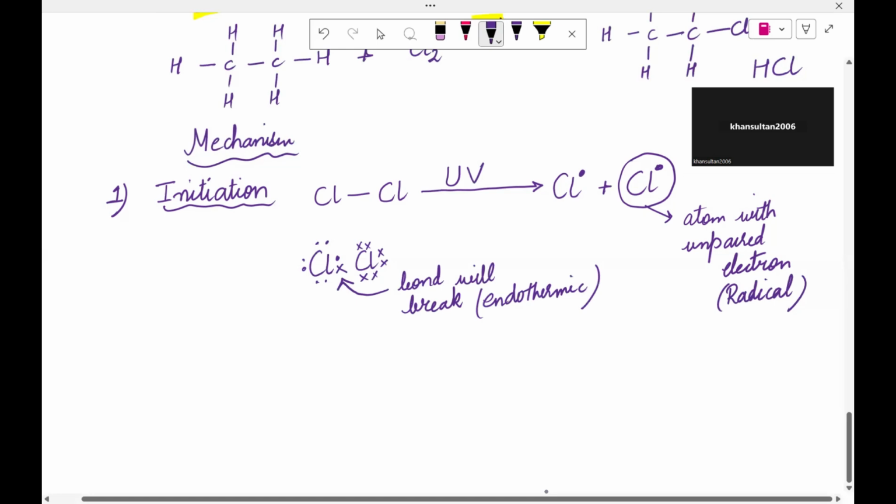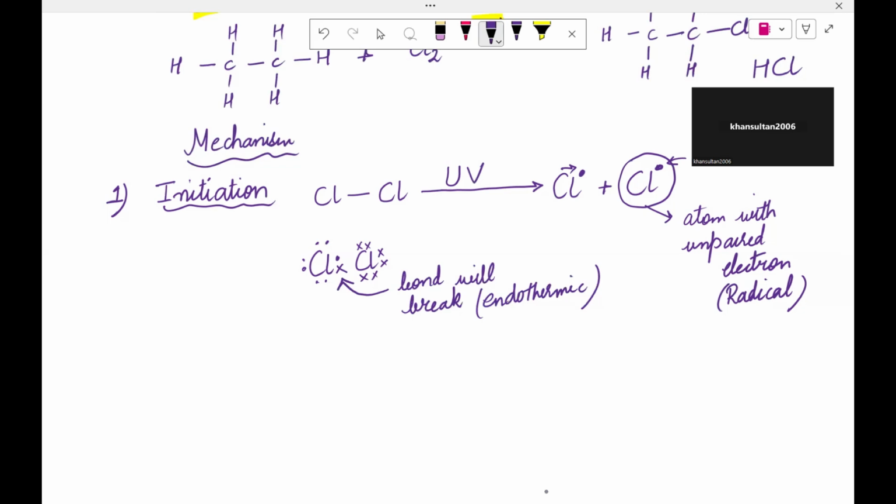So this bond will be broken, and one electron will go towards this chlorine and the other electron would go towards the other chlorine. Is that clear? This is basically what we call radicals, which have an unpaired electron. I hope this point is clear.